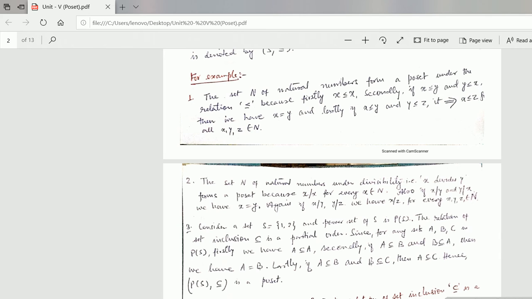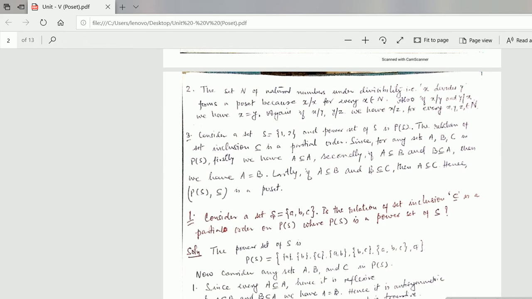And lastly, if x is less than or equal to y and y is less than or equal to z, that implies x is less than or equal to z for all x, y, z belongs to natural numbers N.